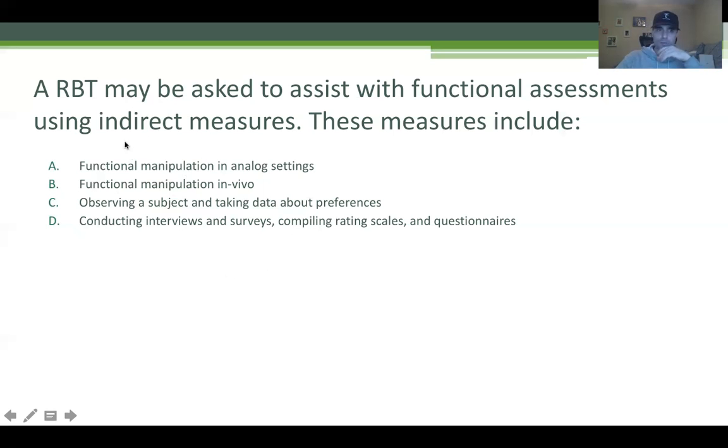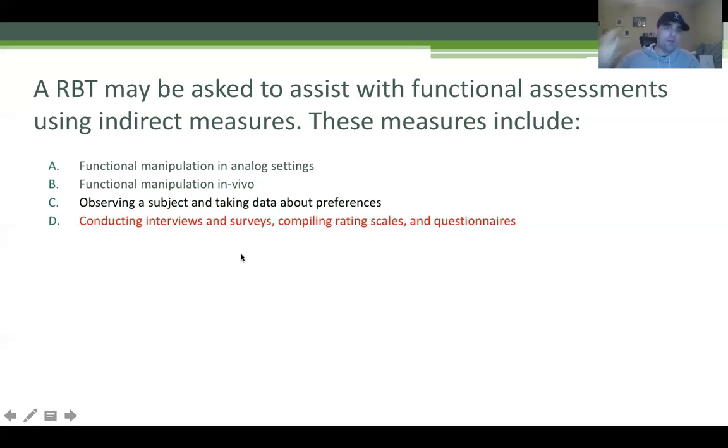Nope, not indirect. D, conducting interviews and surveys, compiling rating scales and questionnaires. This one looks pretty good, right? Are we observing anybody? No. We're just asking questions, taking rating scales, and doing surveys. There's no direct measurement, there's no observation. It's all indirect. So D is the correct answer.